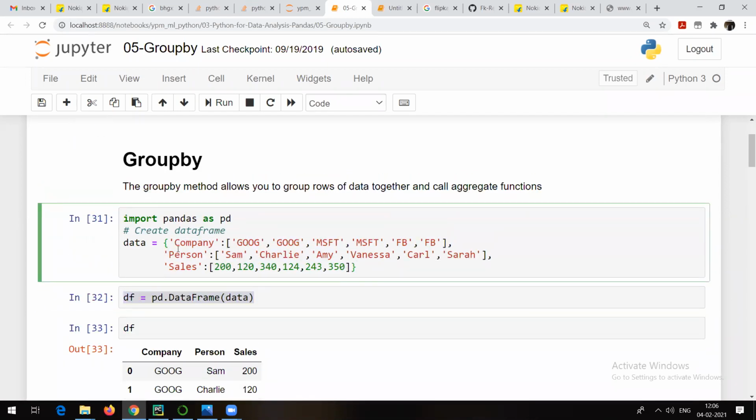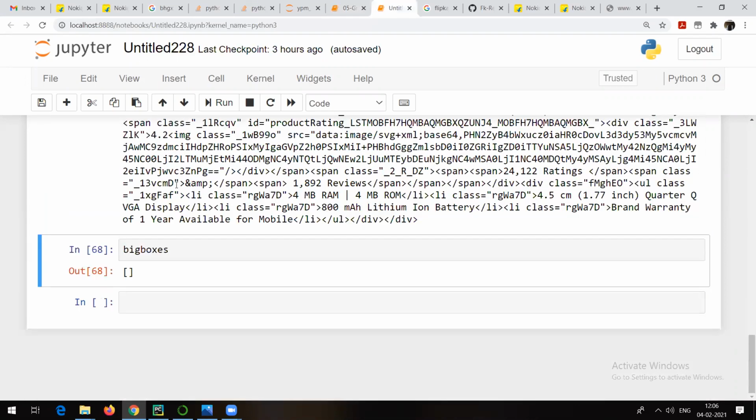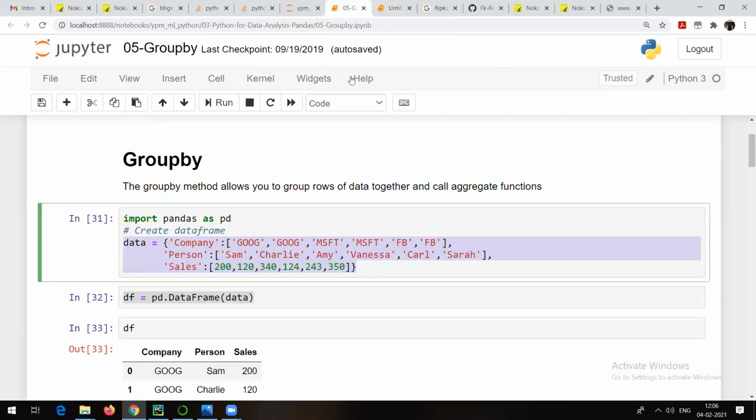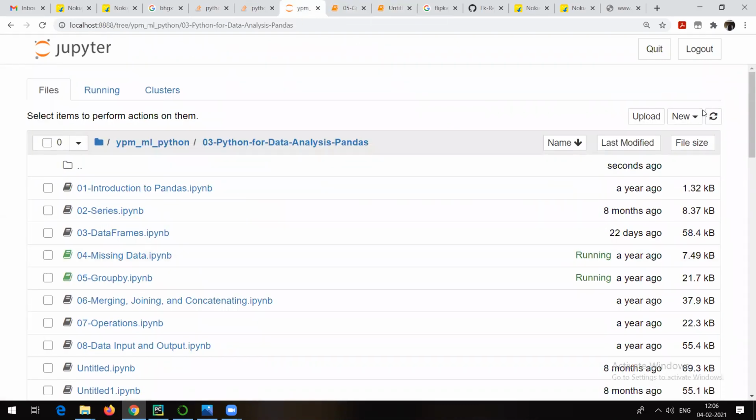Let me just show you. This is what we have seen in basic Python. This is nothing but a dictionary. This is a key and this is a value, and the value in this case is a list. And what is a list? We already talked about that. So let me first of all create a simple dictionary here. Maybe I will open a new notebook, and in that we will also try to do the questions.